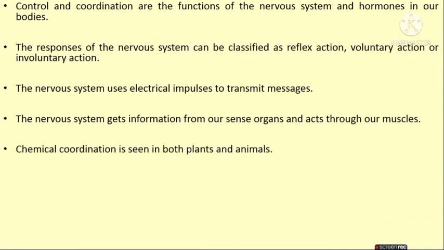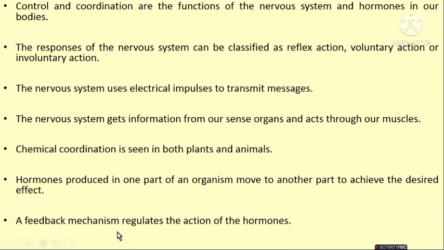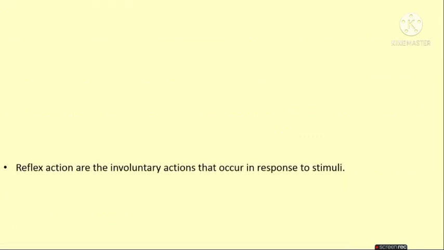Chemical coordination is seen in both plants and animals. Hormones produced in one part of an organism move to another part to achieve the desired effect. A feedback mechanism regulates the action of the hormones, meaning a closed loop feedback is necessary. Therefore, a feedback mechanism regulates the action of the hormones, right?